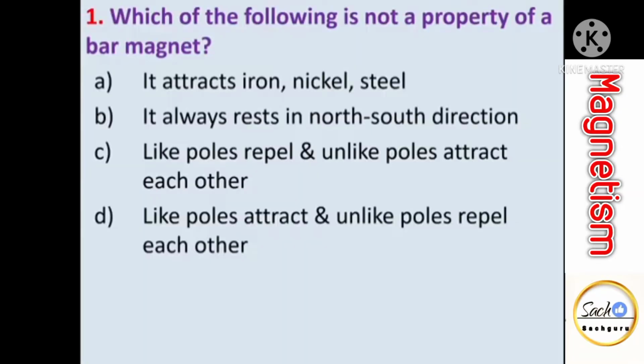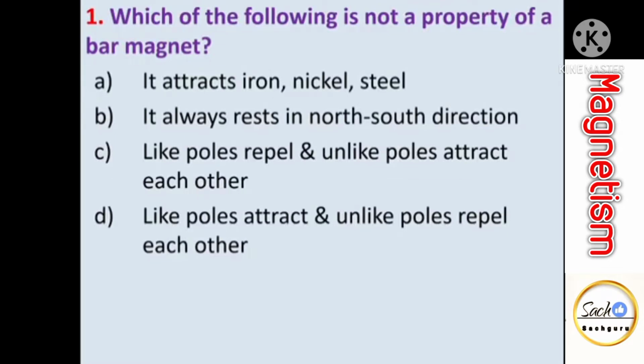Let us study the MCQs related with magnetism. So first MCQ, which of the following is not a property of a bar magnet? We have seen that a bar magnet attracts iron, nickel, steel. It always rests in north-south direction. Like poles repel and unlike poles attract each other. So all these are the properties of bar magnet.